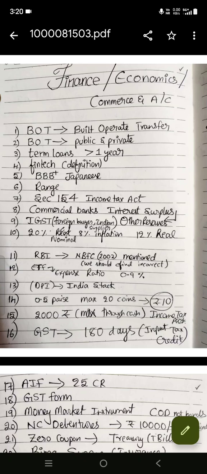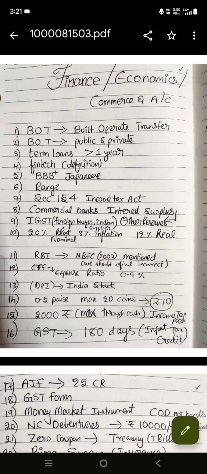And commercial banks, if they have any surplus in the interest, where they need to classify it, the answer is something like other reserves. And one question is there on GST. A foreigner is the buyer and a person from an Indian supplier is involved. Then IGST is the option. And one more question, it is very easy. 20% is the nominal interest rate, 8% is inflation. We need to find out the real rate. It is the difference of 20 and 8, that is 12.